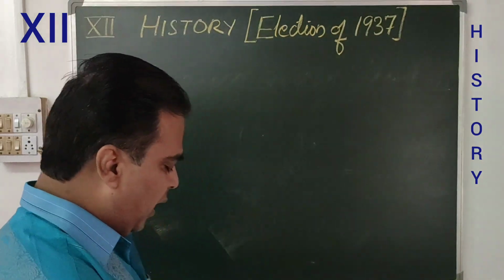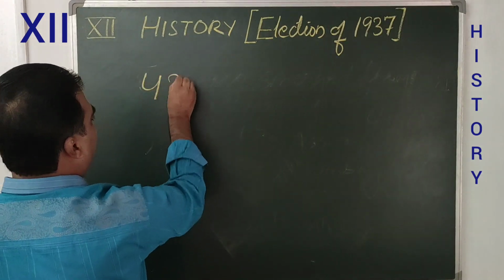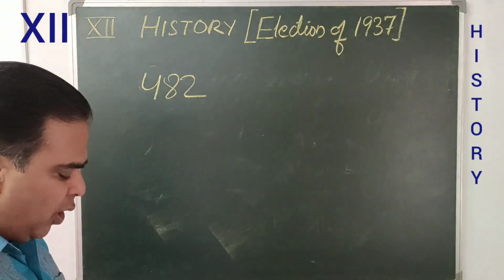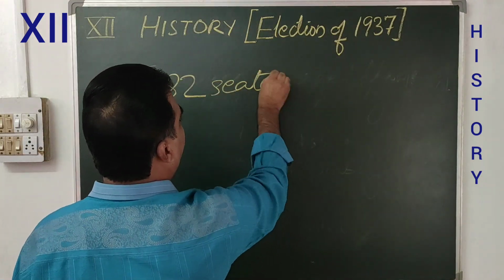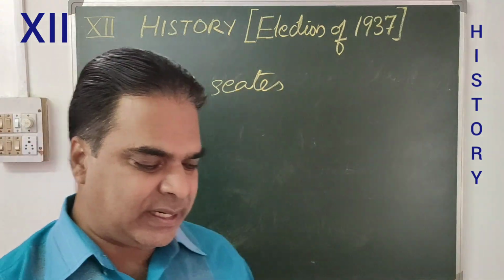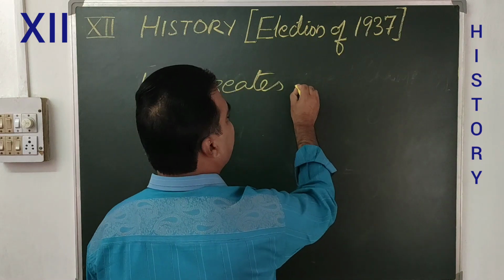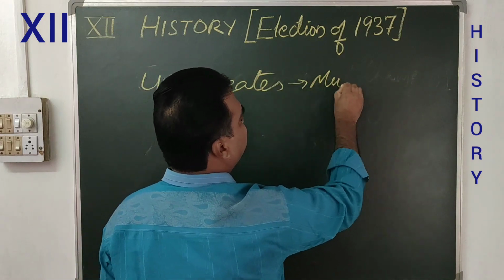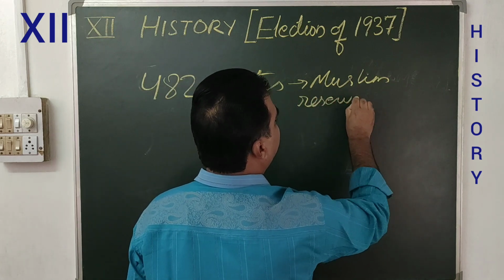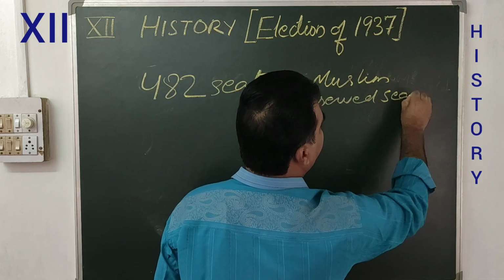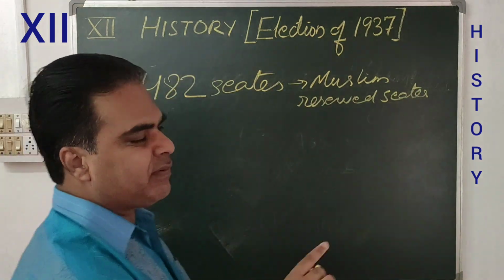Now, out of 482 seats, these seats were reserved as Muslim seats. 482 seats were reserved for the Muslims.